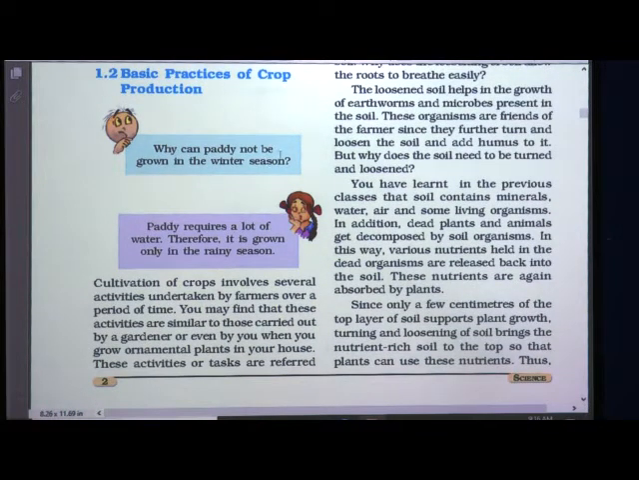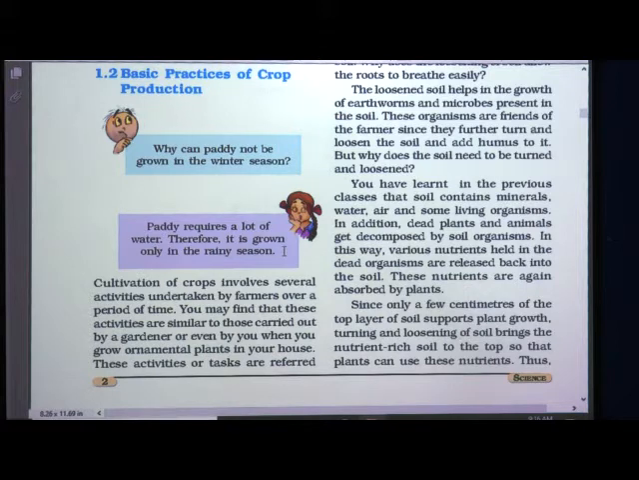Why can paddy not be grown in the winter season? Just now we have seen that paddy crop is a Kharif crop and it is sown in the rainy season. Now Bhujo has the question that why can't we grow paddy crop in the winter season? The answer is given by Paheli. Paddy requires a lot of water, therefore it is grown only in the rainy season.